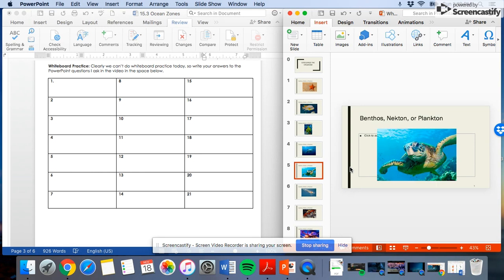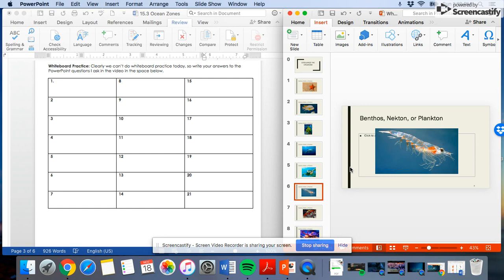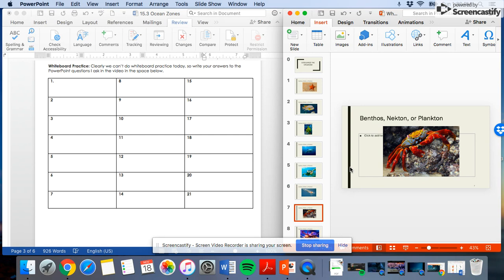Number 5, a sea turtle. Go ahead and push pause. The sea turtle can swim, so he is going to be a nekton. This is a krill, so go ahead and push pause. Great, a krill is not strong enough to swim, it's just a little guy, so he is going to be a plankton.